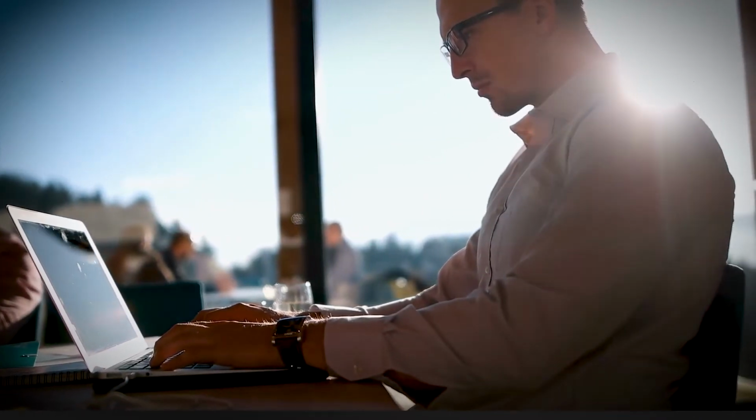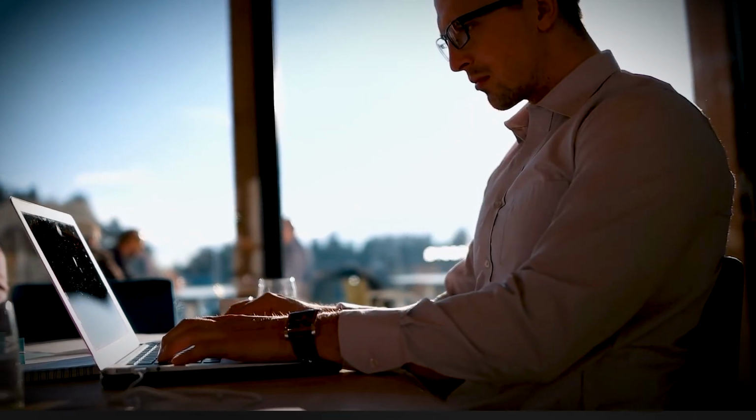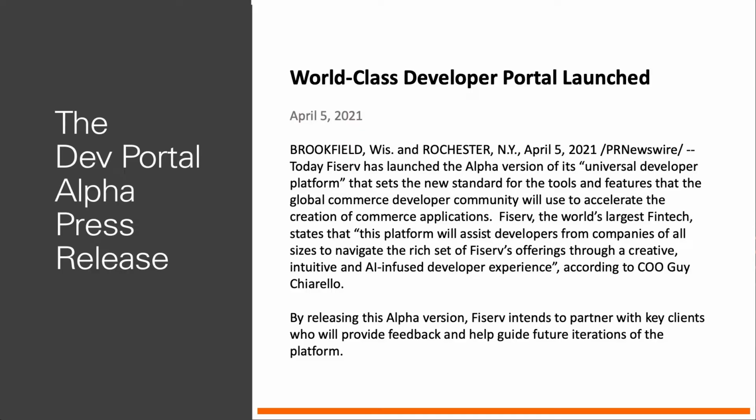We like to write press releases for each milestone. They help keep us on course and convey to stakeholders what will be available and when. Here's the first press release for Dev Studio.